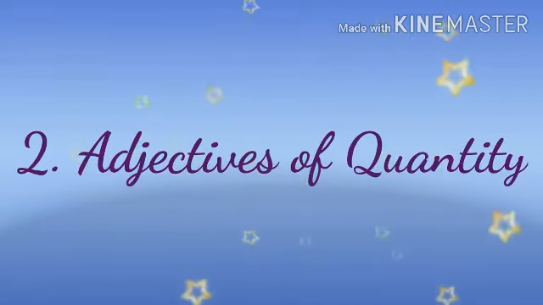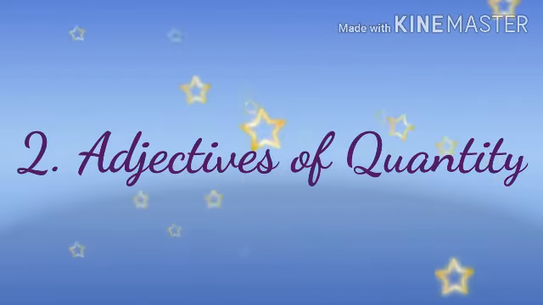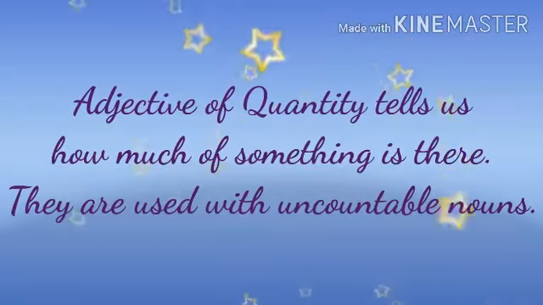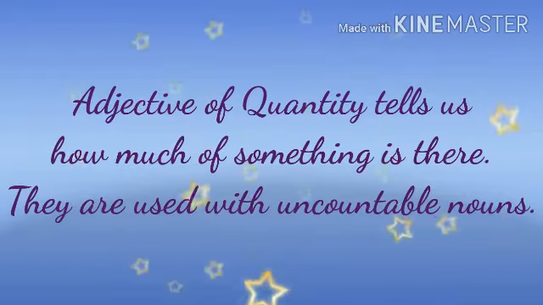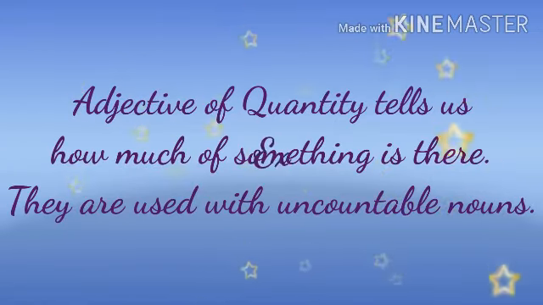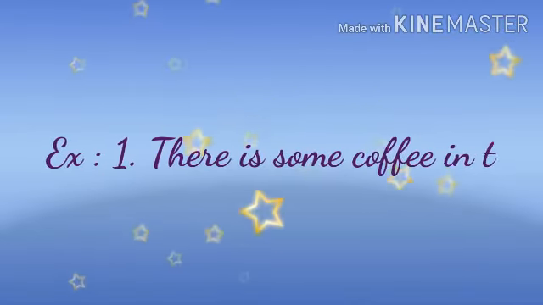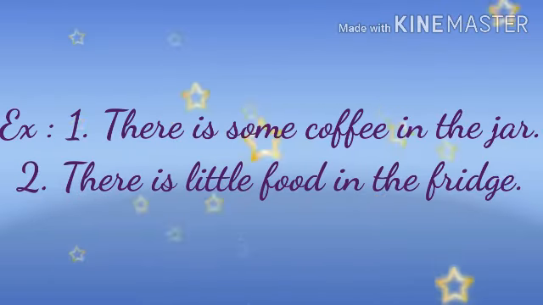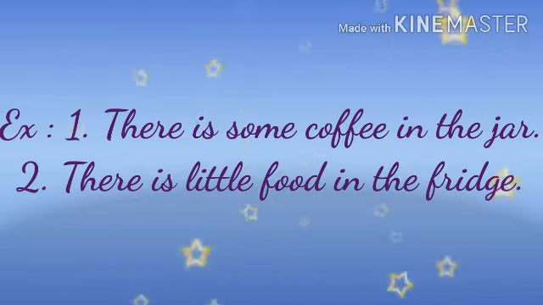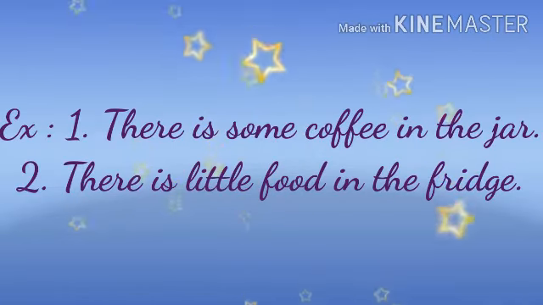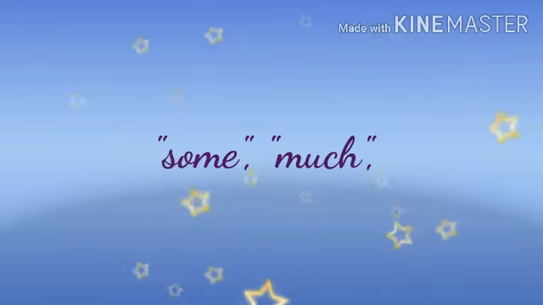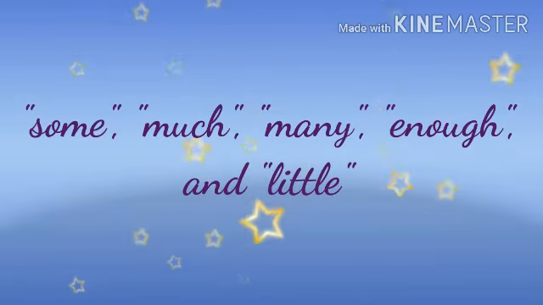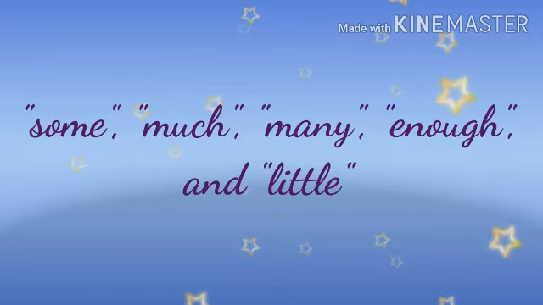Let's come to the second form of adjective, that is adjectives of quantity. What do you mean by this? Adjectives of quantity tell us how much of something there is. They are used with uncountable nouns. Example, there is some coffee in the jar. There is little food in the fridge. The adjectives some and little describe the quantity of the nouns coffee and food. So my dears, the words like some, much, any, enough and little are some other common adjectives of quantity.